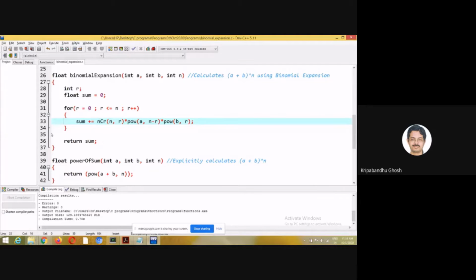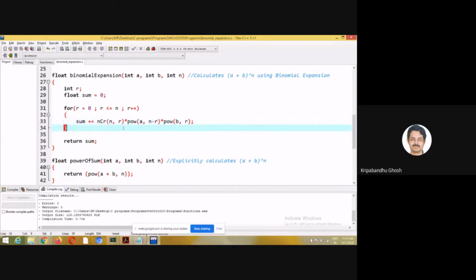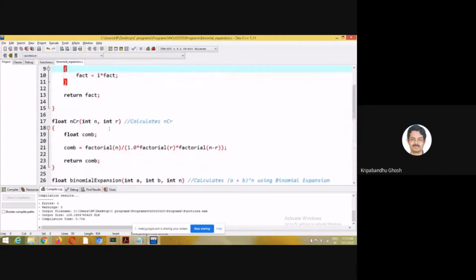So in order to do this summation, what do I need to do? I need to calculate nCr, right? pow is a function, so this is not user defined. You can borrow it from math.h, but you have to calculate nCr, right? So I am calling this function nCr. It takes n and r. So what is nCr? It is factorial n divided by factorial r into factorial n minus r. So this is calculating nCr and returning its value.